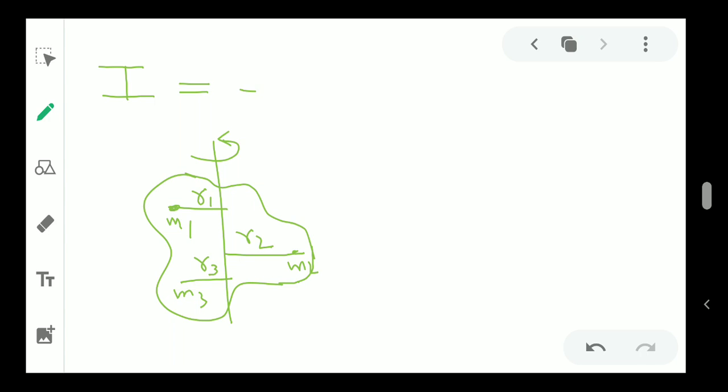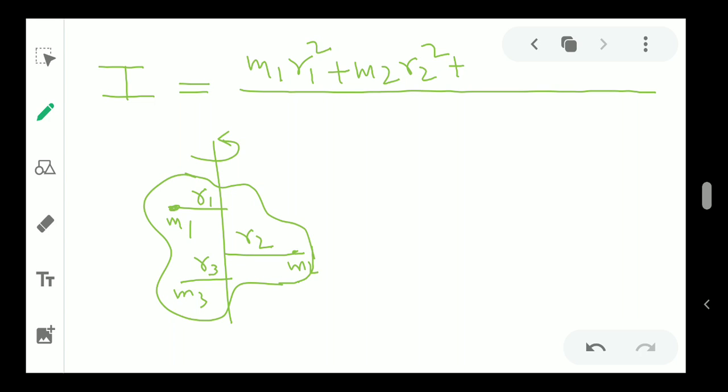Moment of inertia means first you have to write all the mass and r square distributions. So m1 r1 square plus m2 r2 square plus and so on. Let's say there are n particles, so that will be mn rn square, and then divided by m1 plus m2 plus m3 plus and so on till mn.